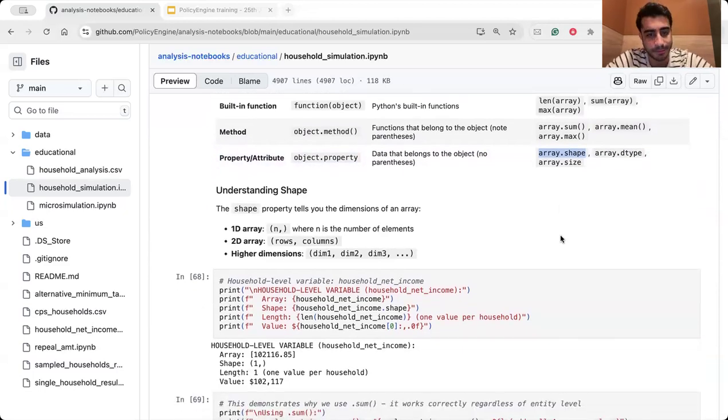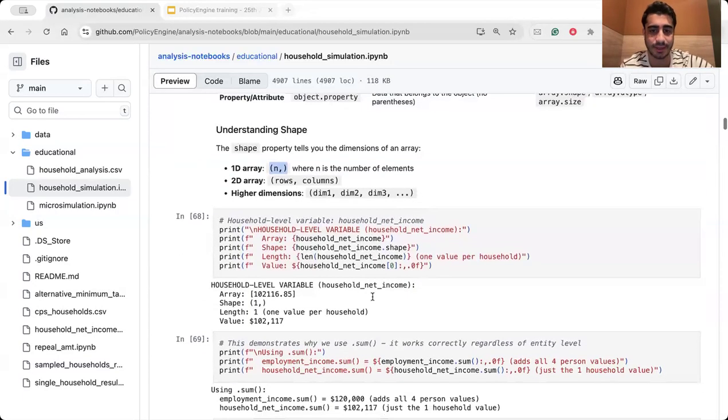About the shape, if you have some one-dimension array, the shape would be this one. And if you have 2D arrays, if you print out, for example, you'll see the rows and columns. And if you have higher dimensions, etc., you can expand it to the other dimension as well.